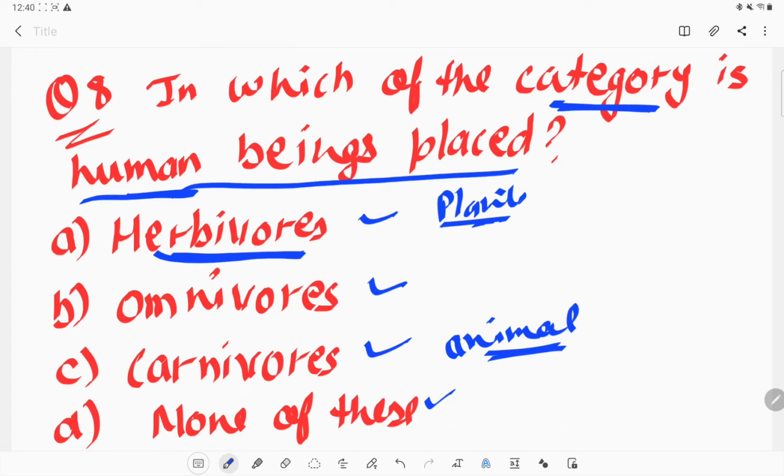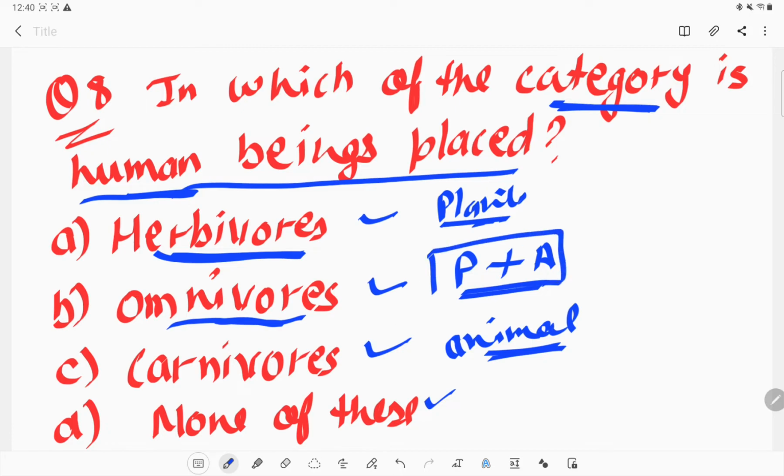Omnivorous eat plants plus animals, both plants as well as animals. In the case of human beings also, most people eat plants as well as animals. So option B is the right one. We categorize human beings as omnivorous.